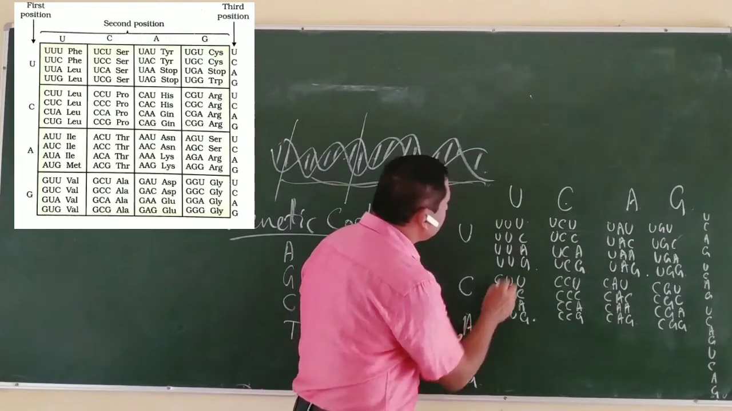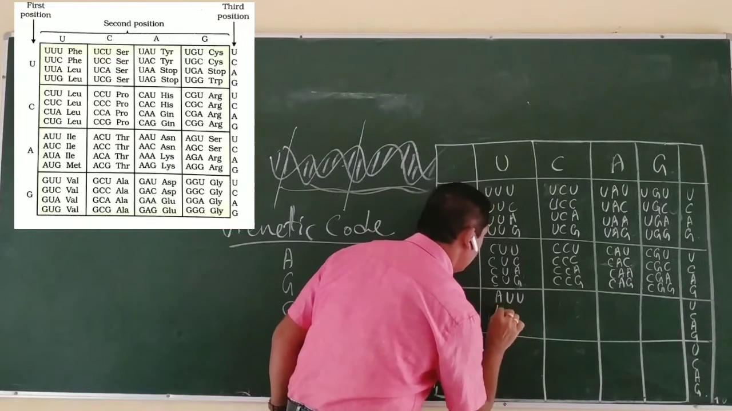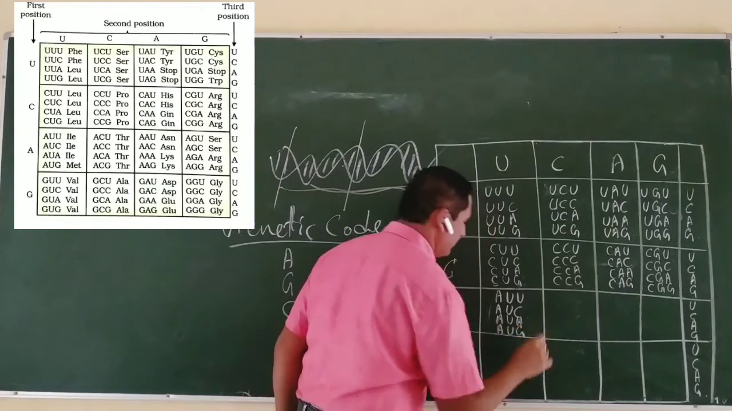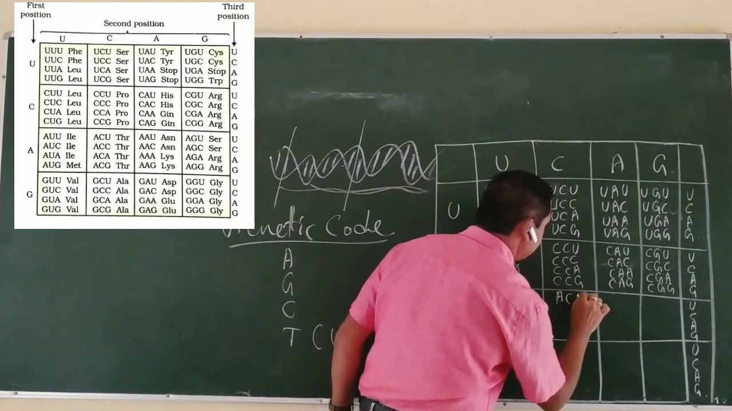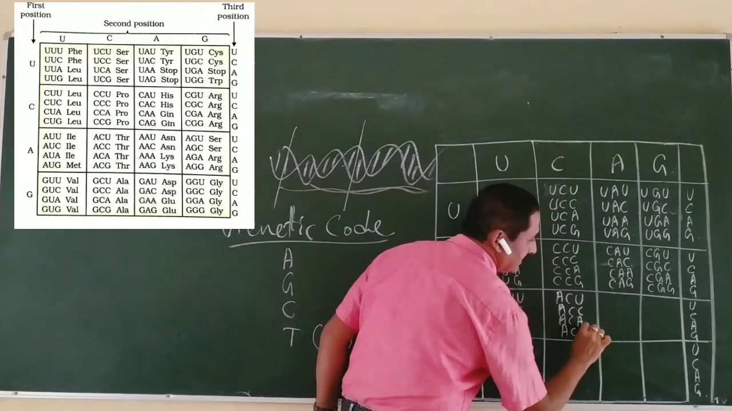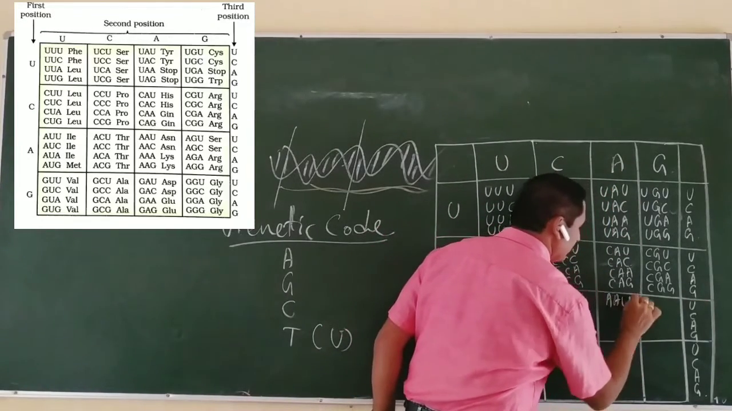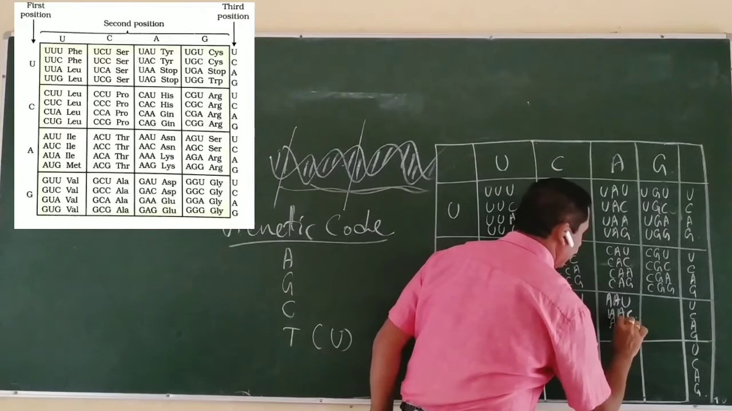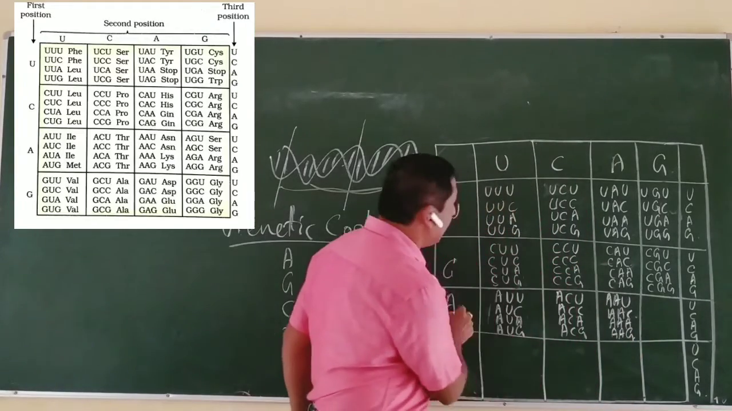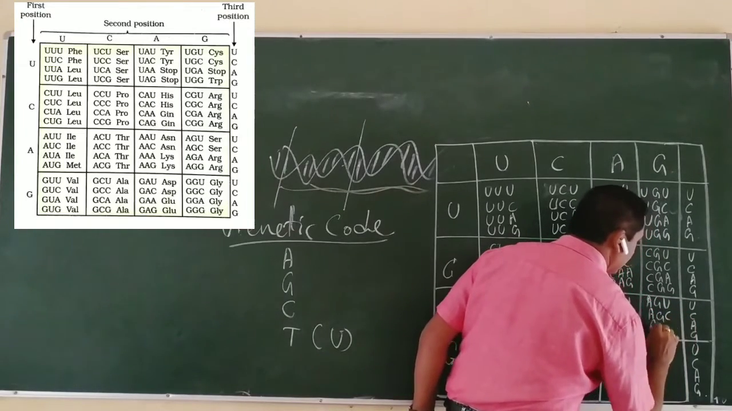So you can take the third row: AUU, AUC, AUA, AUG, then ACU, ACC, ACA, ACG, AAU, AAC, AAG. Then we take AGU, AGC, AGA, AGG.